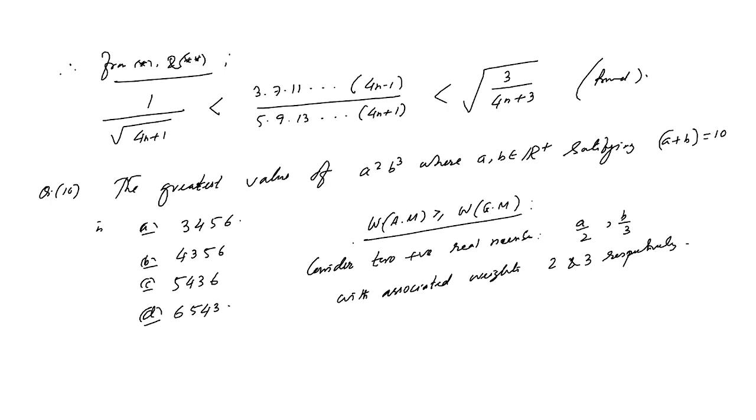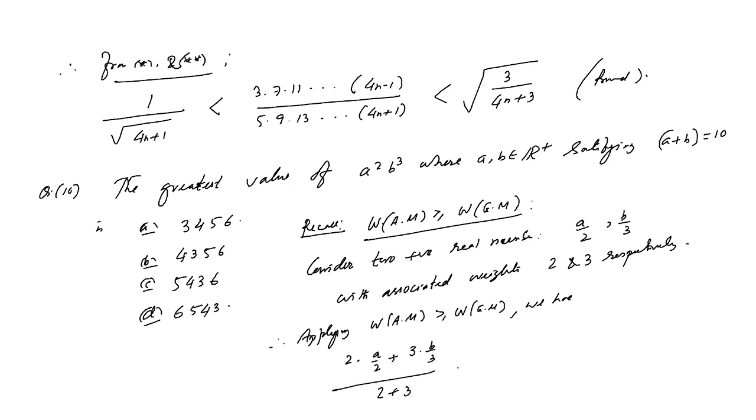Now applying weighted arithmetic mean greater than or equal to weighted geometric mean, we have 2 into a by 2 plus 3 into b by 3, divided by 2 plus 3, greater than or equal to (a by 2) whole squared times (b by 3) whole cubed, to the power 1 by 2 plus 3.